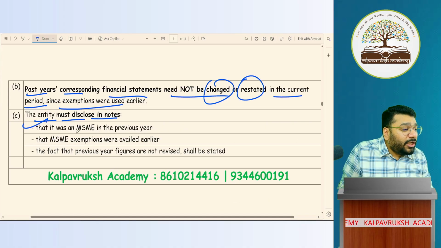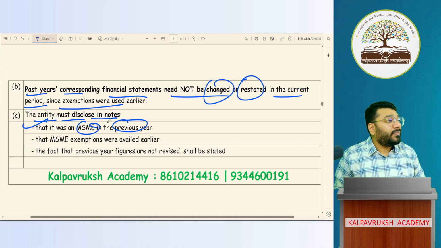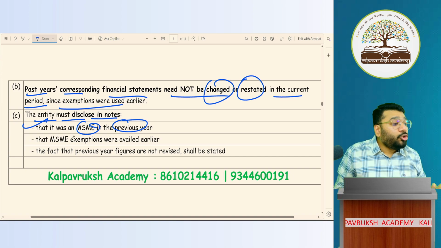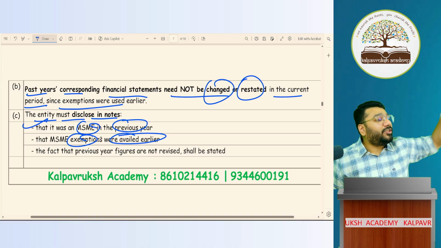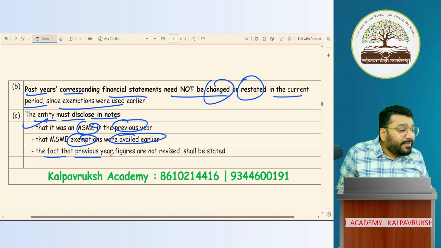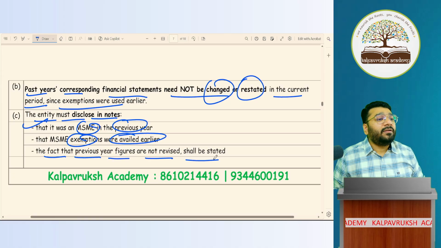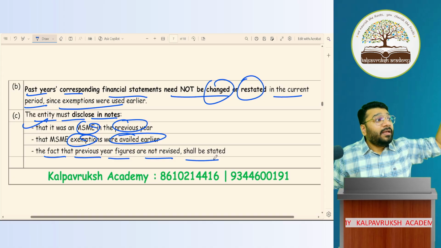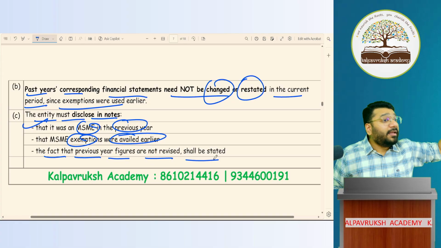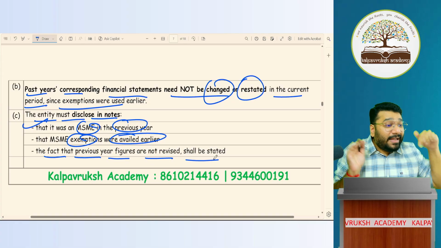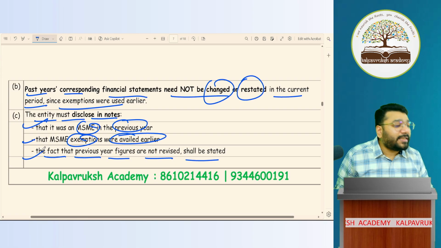You have to mention that you were MSME previous year. And since you were MSME previous year, you took exemption of AS3, you have to mention. The fact that the previous year figure is not revised also shall be stated. Since I was MSME last year, since I did not follow AS3 last year, current year I have not revised it, like that you have to give a disclosure. So all the 3 points have to be stated.